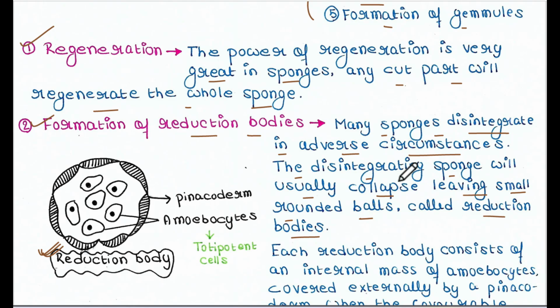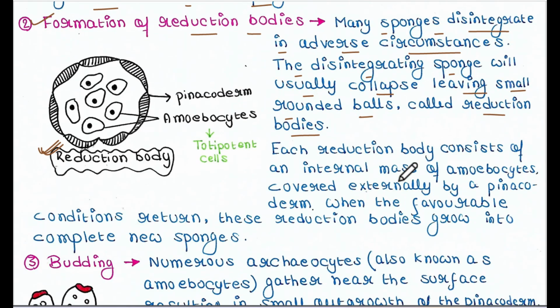And reduction bodies mainly contain two parts. The outside part is called pinacoderm, and inside there are a few cells called amoebocytes, which are basically totipotent cells. Totipotent cells means these are stem cells. So we all know that stem cells have the capability to produce new cells and ultimately to produce the new animal.